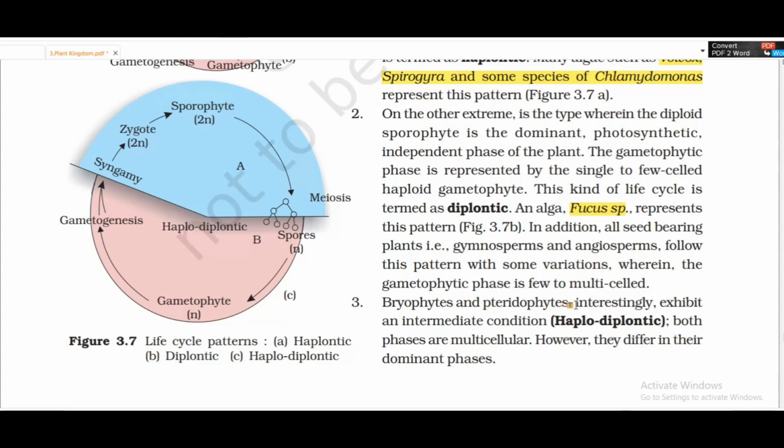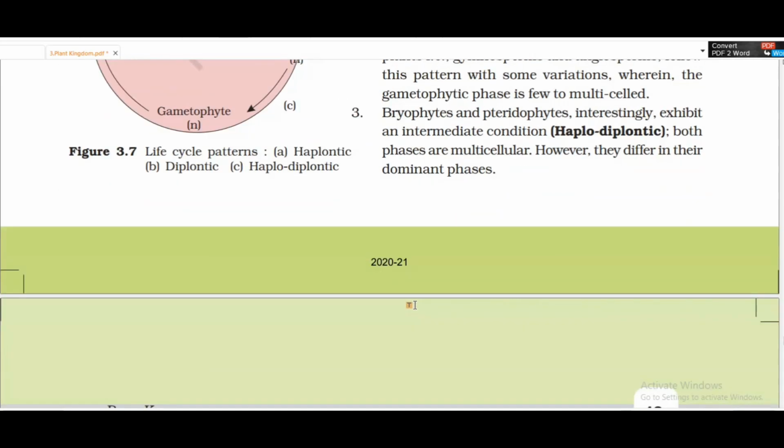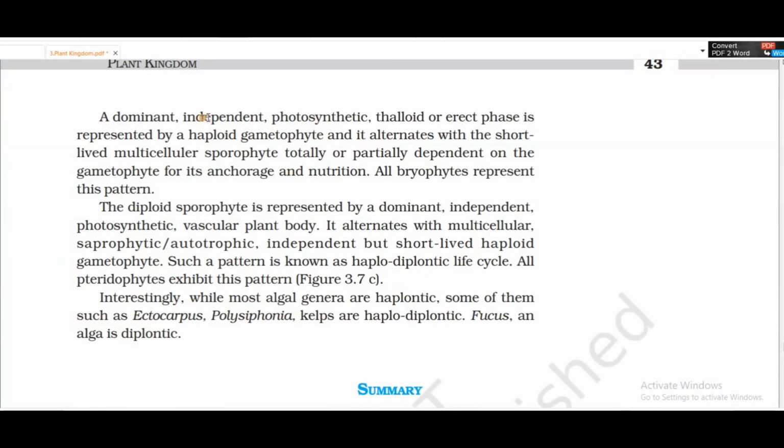The bryophytes and pteridophytes interestingly exhibit an intermediate condition, haplodiplontic. Both phases are multicellular, however they differ in the dominant phase. A dominant and independent photosynthetic thalloid or erect phase is represented by the haploid gametophyte, and it alternates with a short-lived multicellular sporophyte, totally or partially dependent on the gametophyte for its anchorage and nutrition. All bryophytes represent this pattern.